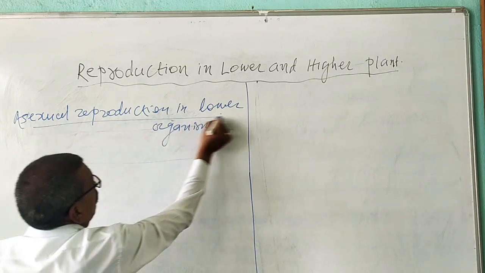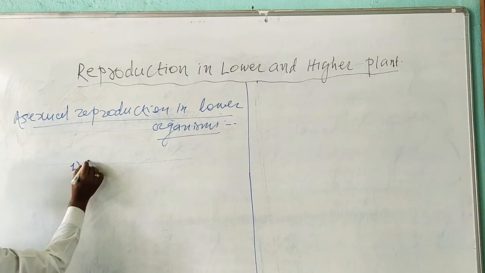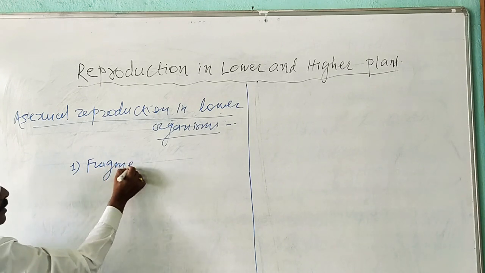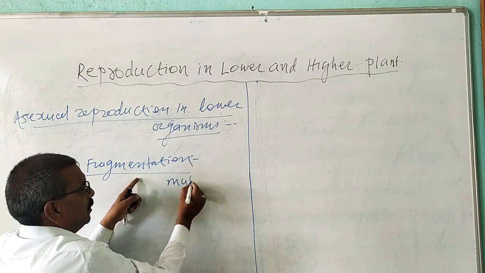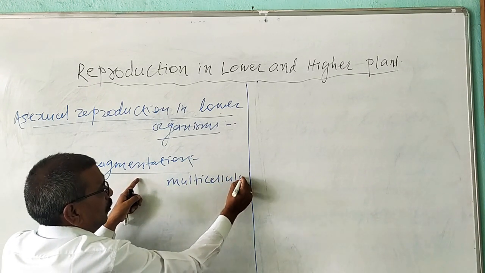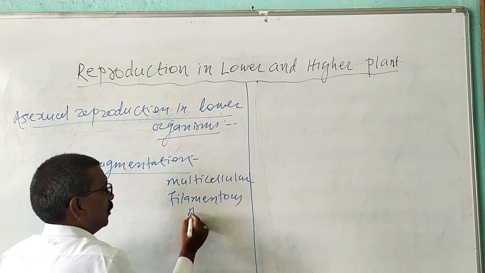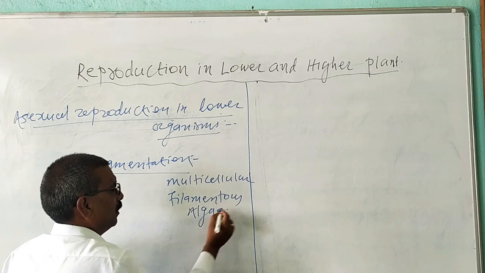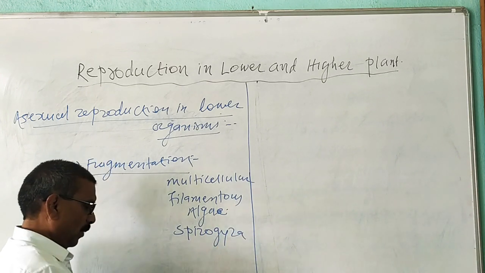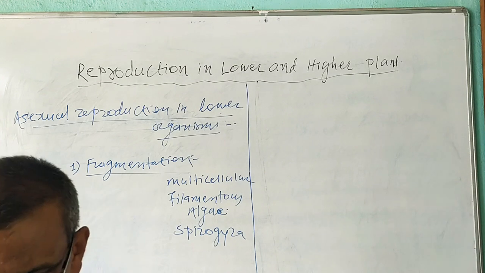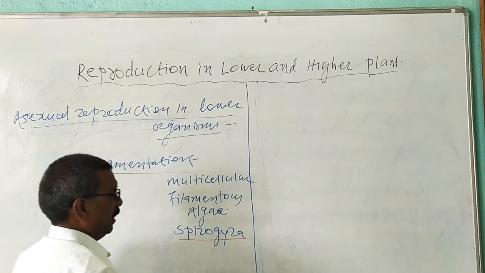Now there are different types of this asexual reproduction in lower organism. The first one is fragmentation. Now this type of reproduction is found in multicellular filamentous algae known as Spirogyra. So example of this reproduction is Spirogyra. In Spirogyra, reproduction takes place by a fragmentation method.